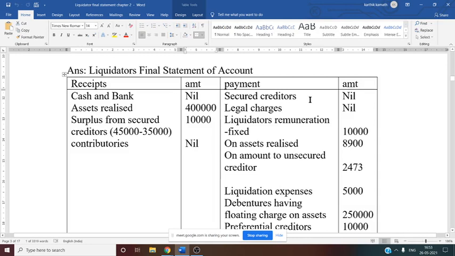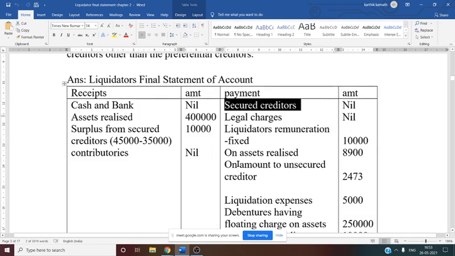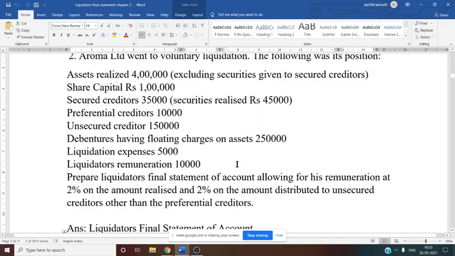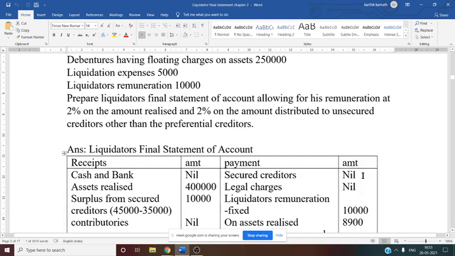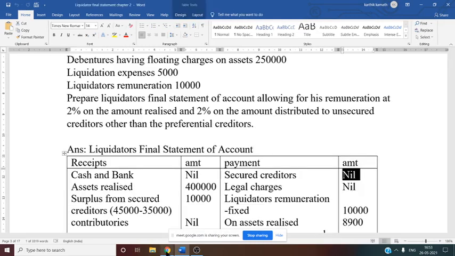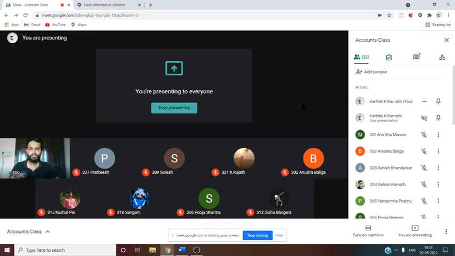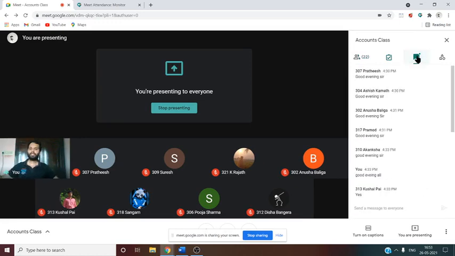Now on the payment side, the first information is the secured creditor information. If you see the question, secured creditor information is given, but why are we considering it as nil? Can you tell me the reason why we should not write secured creditor on the payment side? Can anyone tell me the reason? Can you comment in the chat box here? Tell me why the payment side secured creditor is nil.